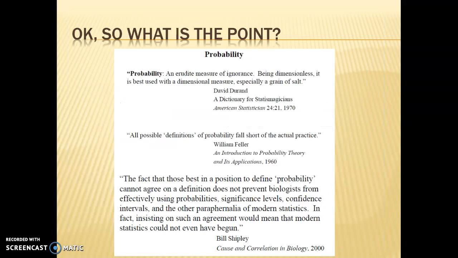So what's the point? The point here is that probability is one of those things that we use and we all think about, and I think we all, to a certain extent, understand what that term means. But defining it is really hard, and we don't really know exactly what it means. We just sort of understand the concept, right? But you can't really define it without using terms like likelihood and chance, and then you can't define those terms without talking about probability. So it's very circular.